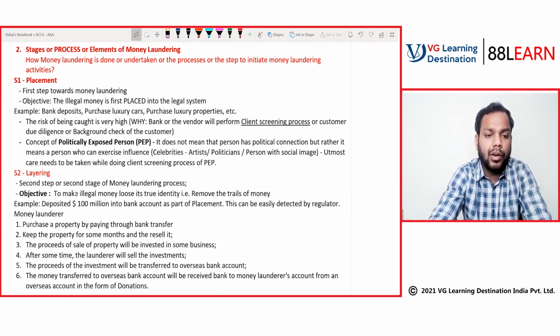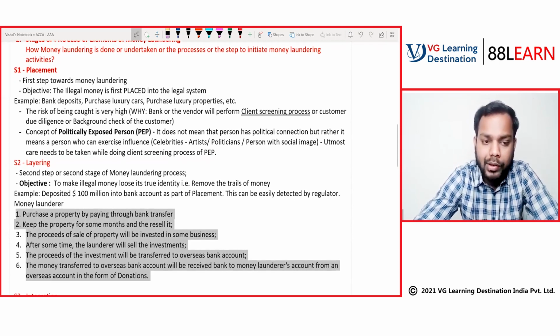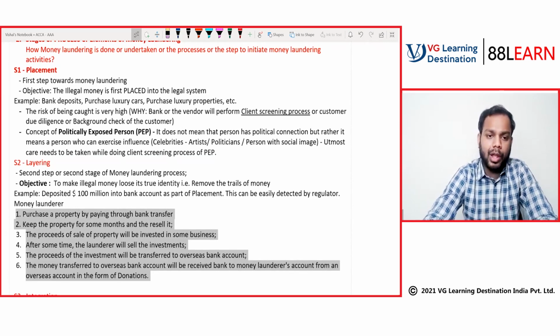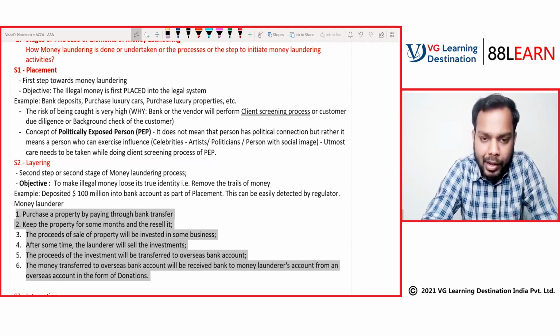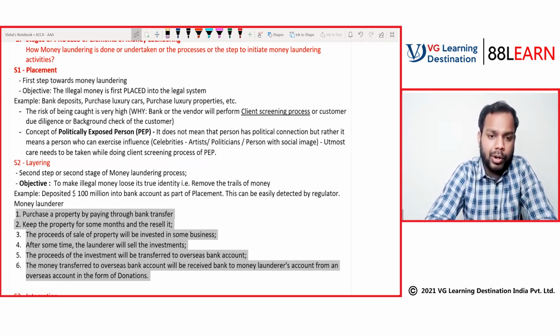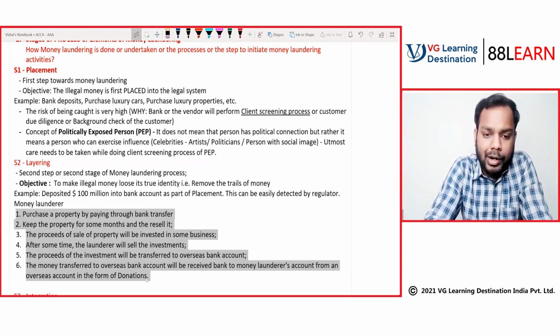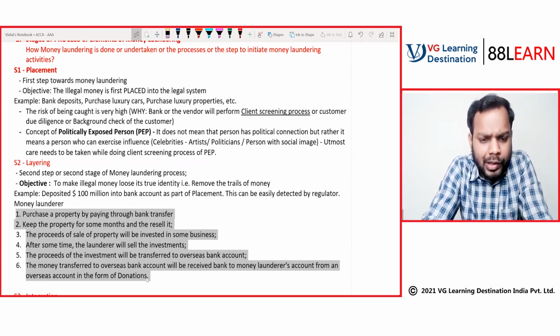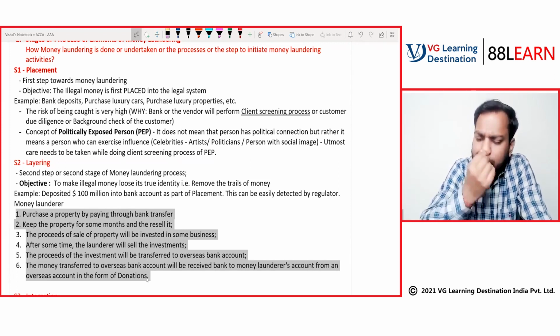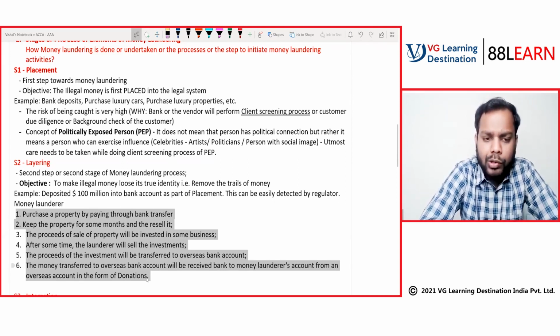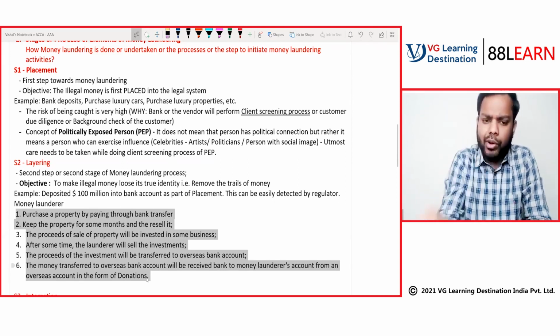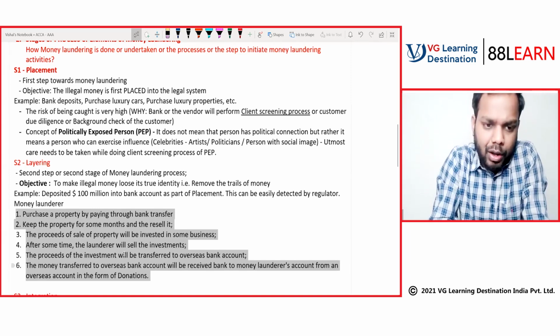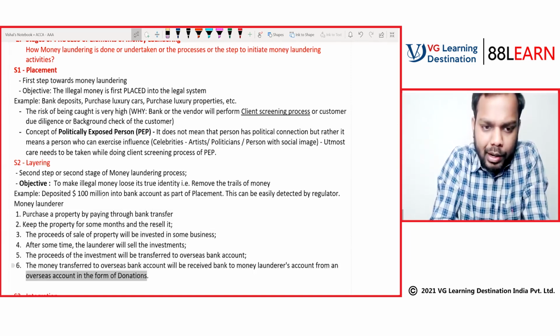Now just try to understand what the money launderer is trying to do with these transactions. He sees that 100 million was first placed into the bank account. See how the regulator will see. The regulator will see, oh, this guy has received donations from an overseas account.